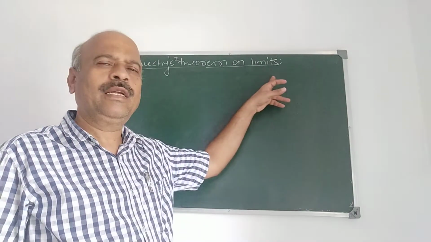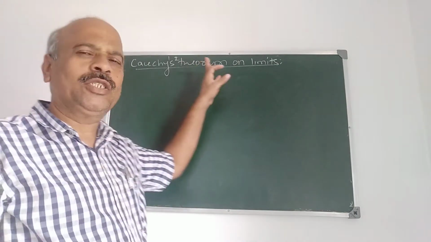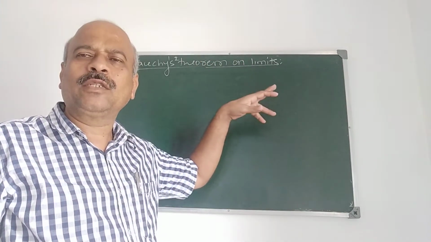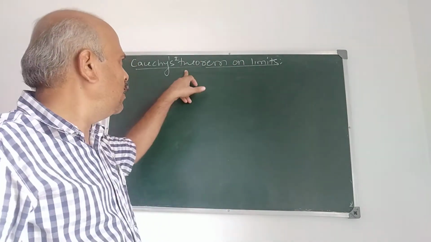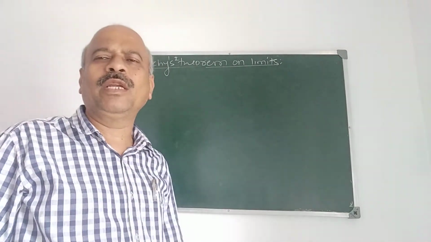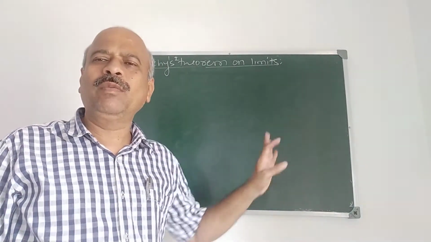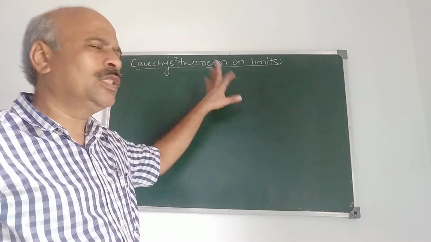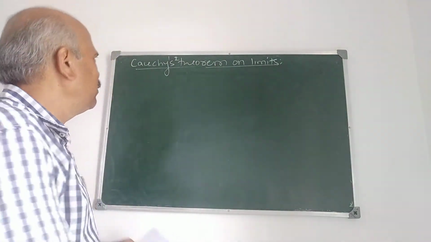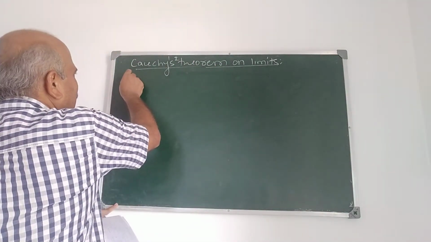Two theorems are there. Now from the examination point of view, proof is also important. Here usually the statement will be given: prove this theorem. What is the theorem? See, the statement is like this.